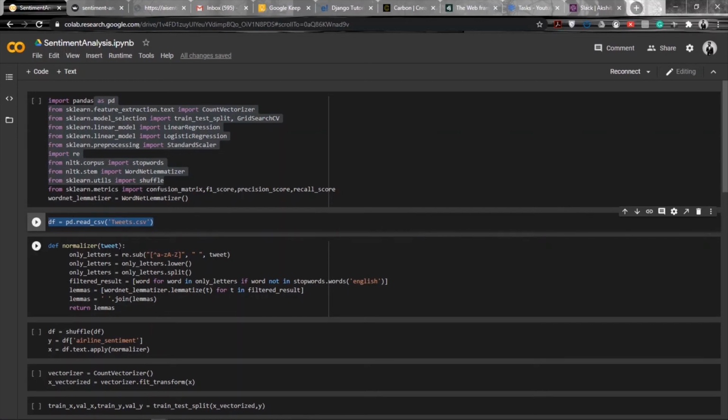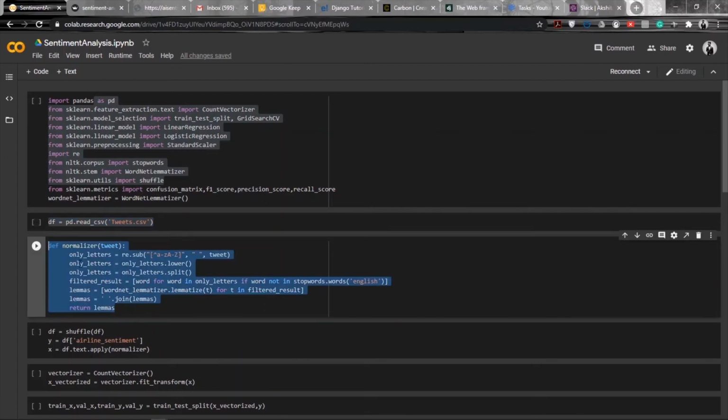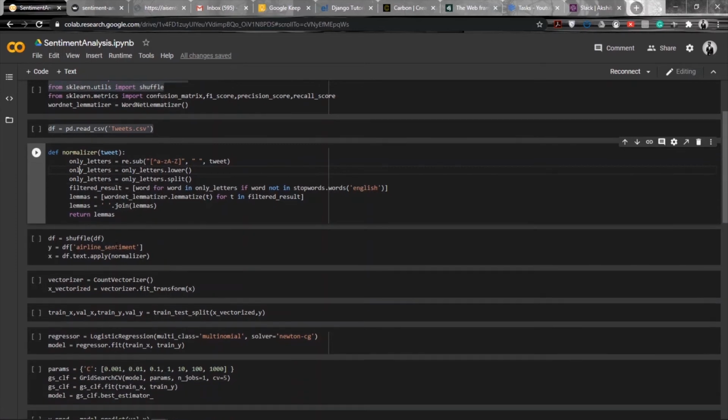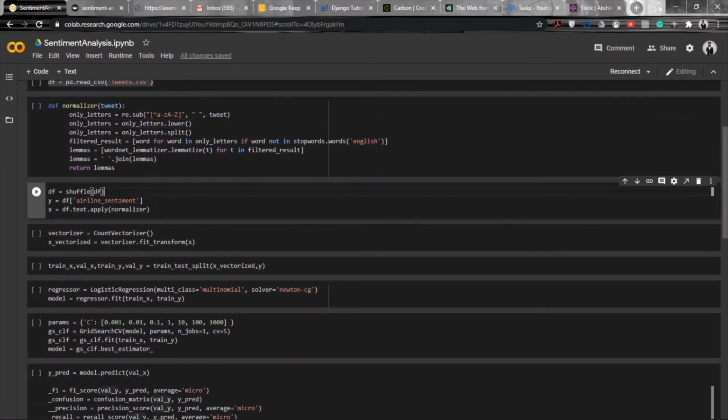Now, since we do not know if the data has any biases, like maybe the data contains more negative reviews than positive ones, and since we do not want our model to be biased, we'll normalize all the tweets that we have. So we created a normalizer function in which we convert all the tweets into lowercase, remove all the stop words from them, and then lemmatize them. Now, we shuffle the dataset so that while creating the train test split, it again has all kinds of tweets. Define the x and y vectors where x contains all the normalized tweets and y contains the sentiments.